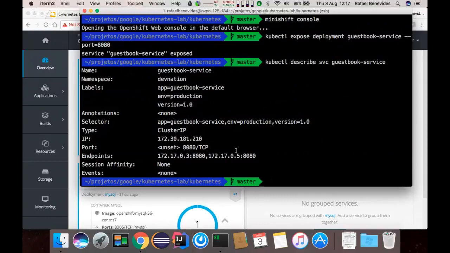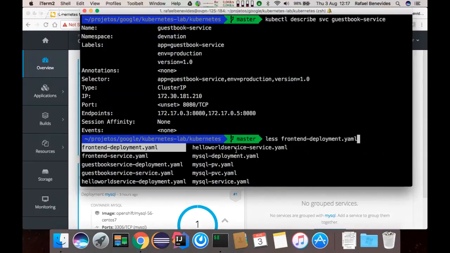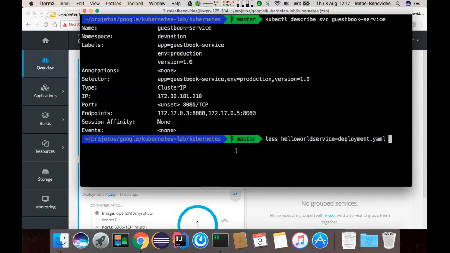Of course, I can create pods and deployments and services using command line, but that would require more commands if I want to specify environment variables and volumes and etc. So that's why it's a good practice to define those resources inside YAML files.